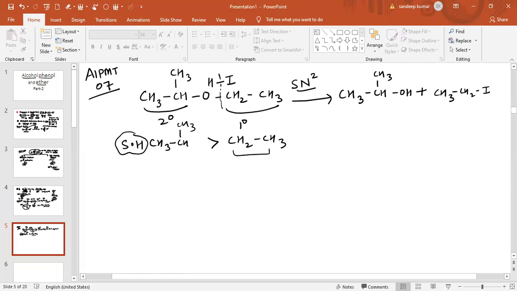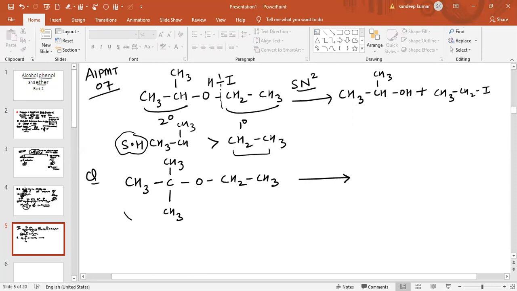Now see another question related to this. The ether given is CH3, C, CH3, CH3 and O, CH2, CH3. Which mechanism will be followed?